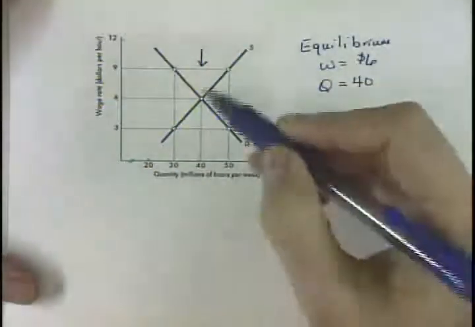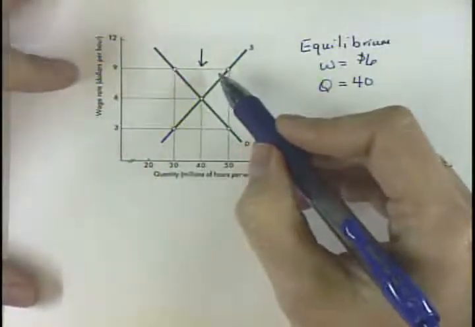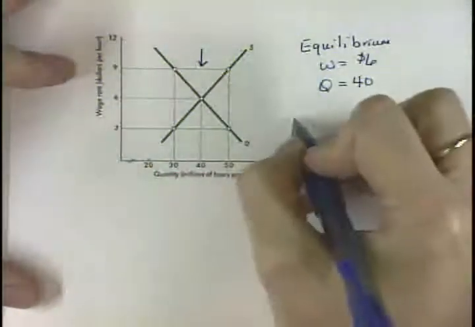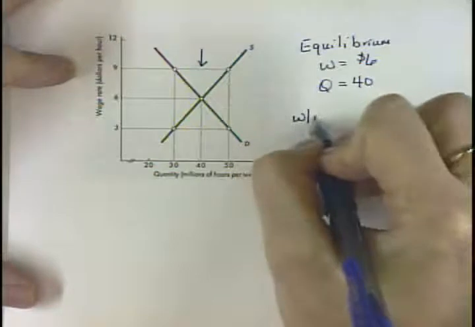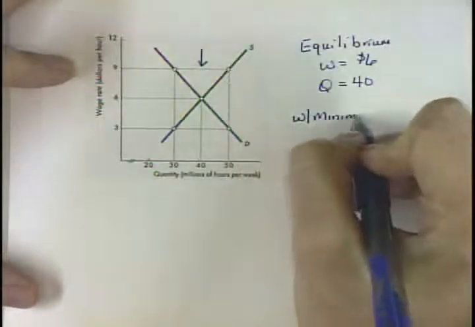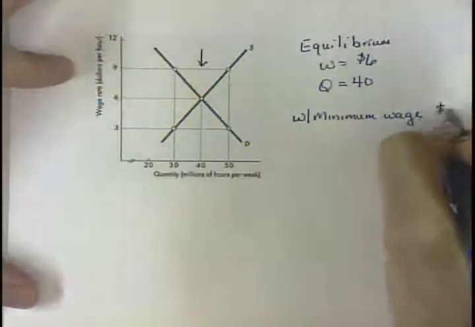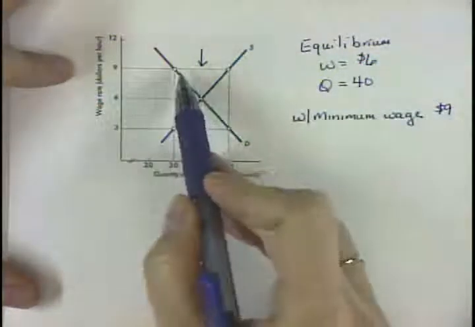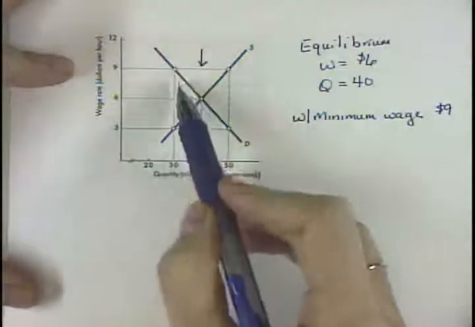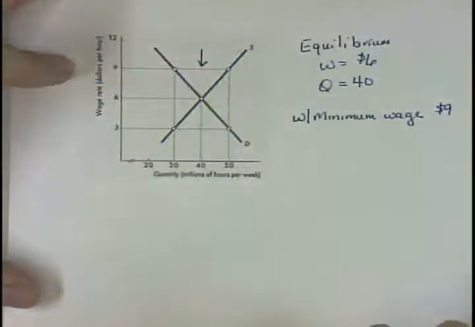So at this higher wage, what's going to happen is now our quantity supplied, we'll say with a minimum wage of $9, the firms are less willing to hire labor. At higher wages, we don't want to hire as much labor.